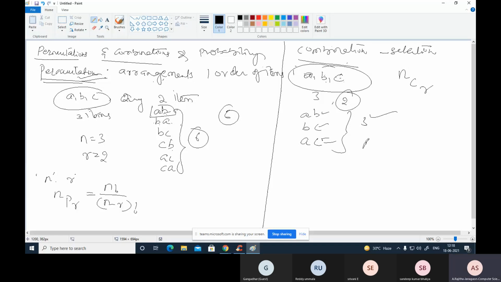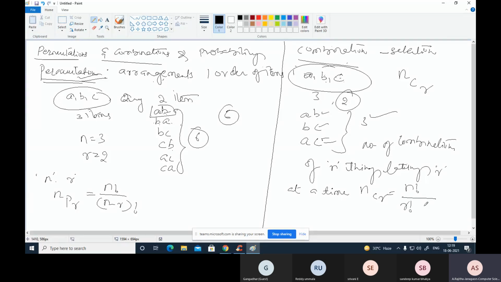That is, the number of combinations of n things taking r at a time is denoted by nCr, that is n factorial divided by r factorial times n minus r factorial. So this is the nCr formula.